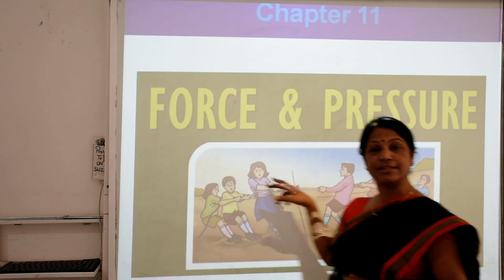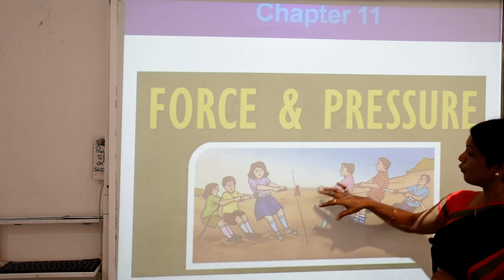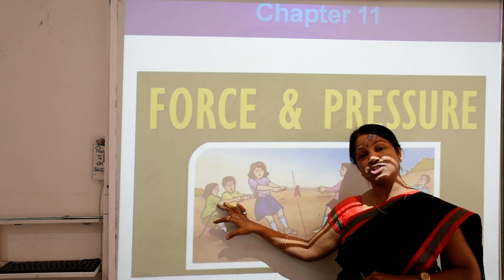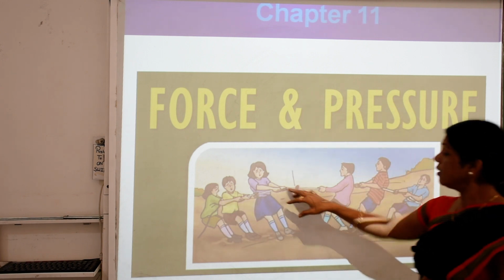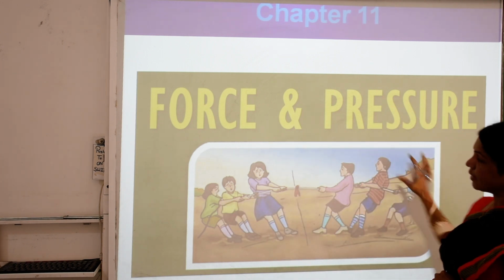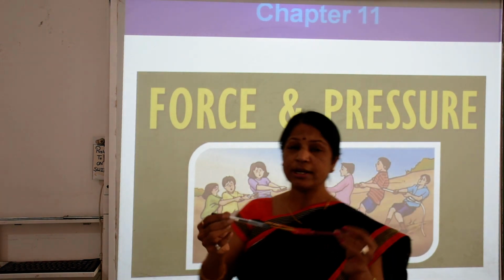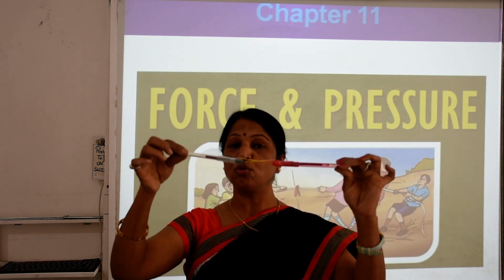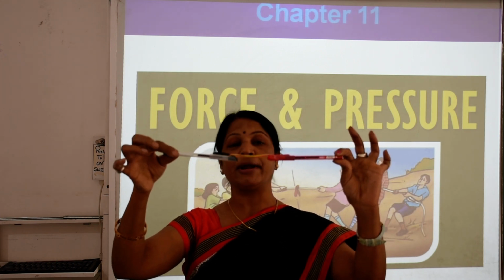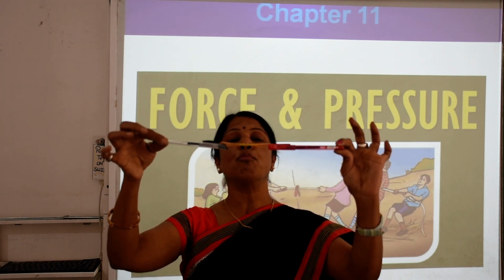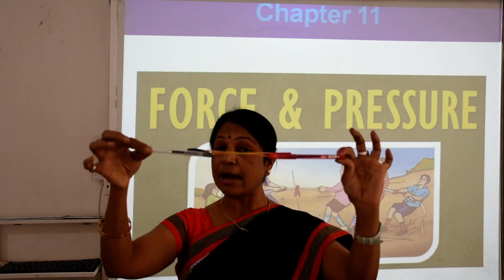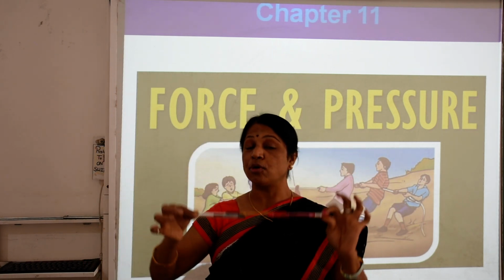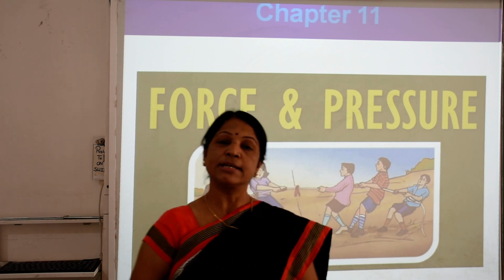Children, can you watch this picture? Here are a few students, they are pulling, and here the same in the opposite direction. They are pulling a rope here and there. Here is one more example: I have two pens with a rubber band. Once I start to pull each other, what will happen? This type of question I brought for you in today's chapter.